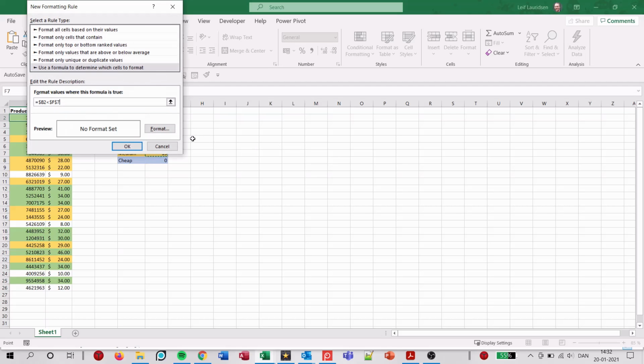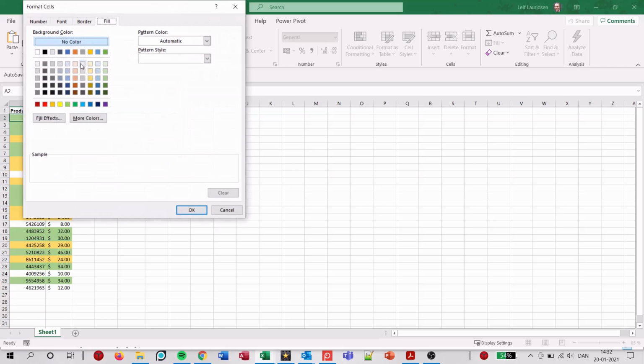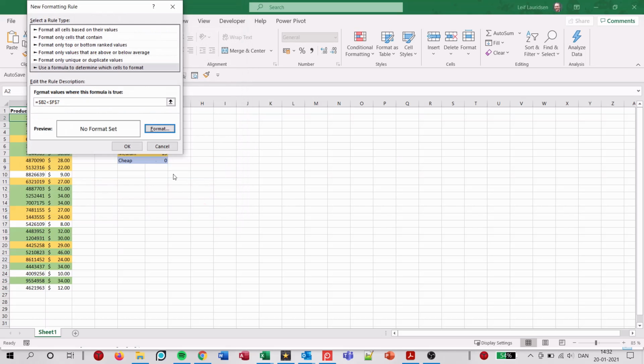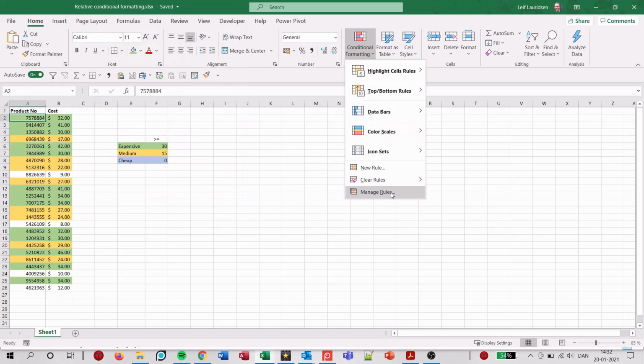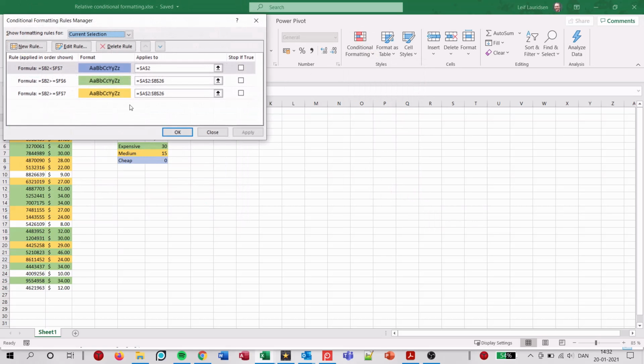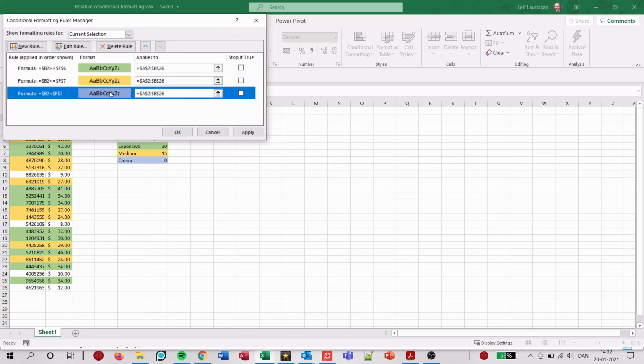So we say no format set. We want to add the format blue to make sure cheap products are colored blue. We have the same issue as before, which is we need to expand the rule to the whole table. We go to manage rules. Make sure to copy the range to the whole table. And we move down the rule so that it only checks whether the product is cheap if it's neither expensive nor medium priced.